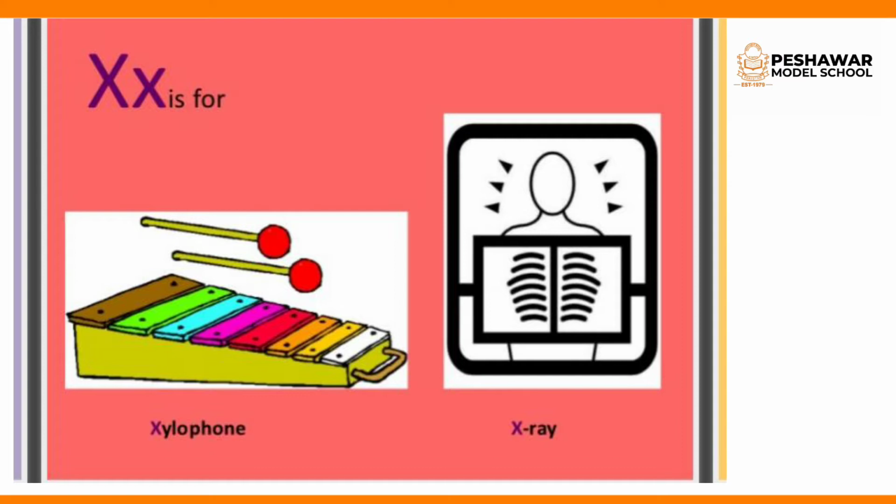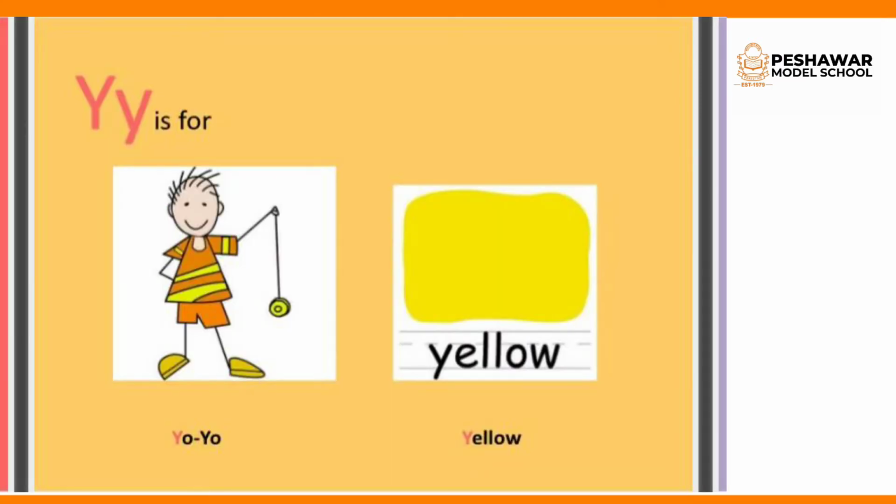Now moving towards our next letter, that is capital Y, small y. What is the sound of Y? The sound of Y is Ya. Moving to the example, look at the first picture. This is a boy who is playing yo-yo. Here the initial letter is Y, so the initial sound is Ya, and the final letter is O, so the final sound is O.